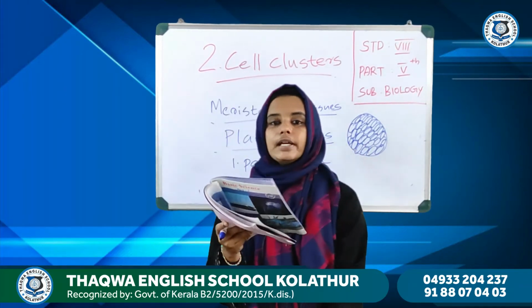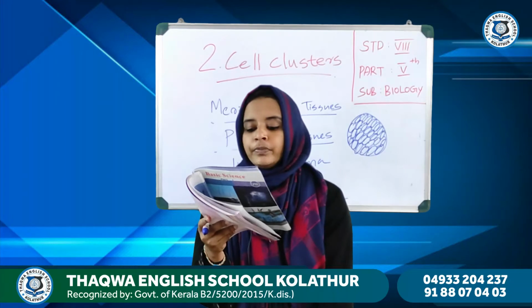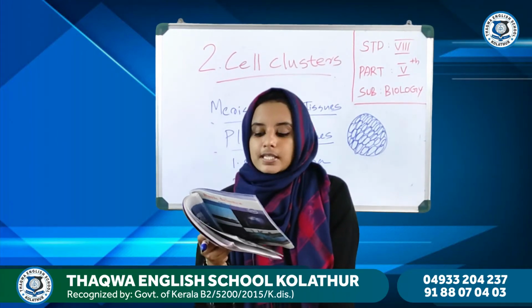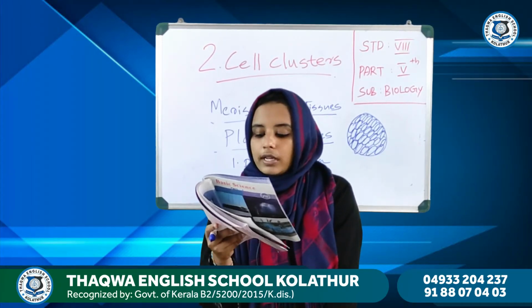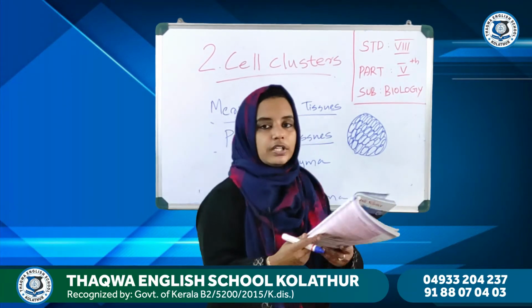Okay, and the next one is collenchyma. It is composed of cells that are thick only at the corners of the cell wall.